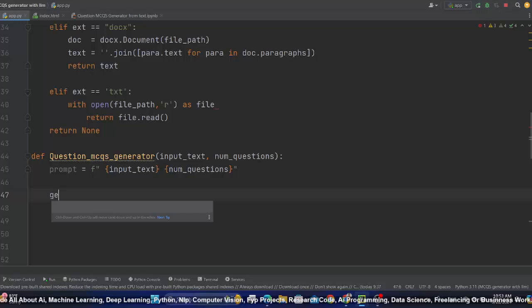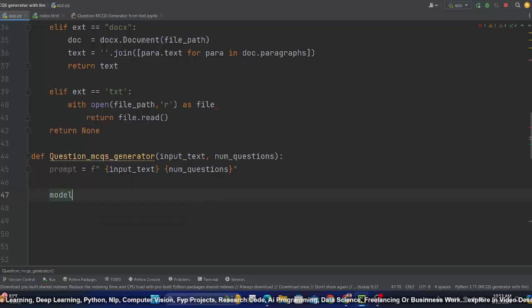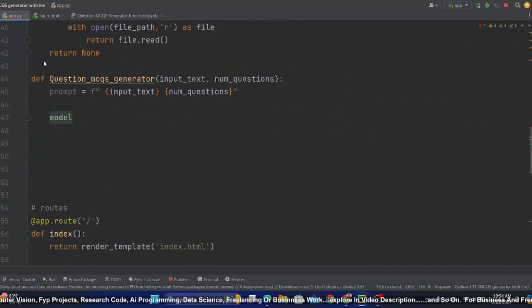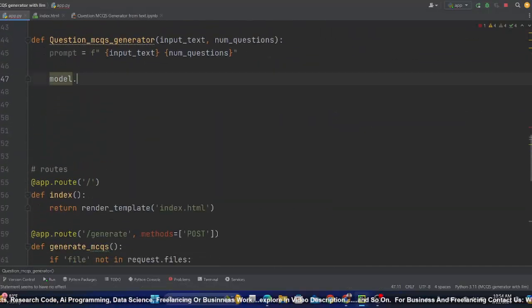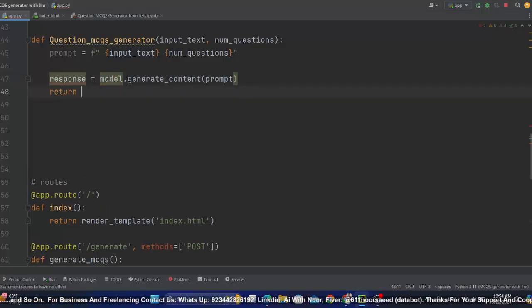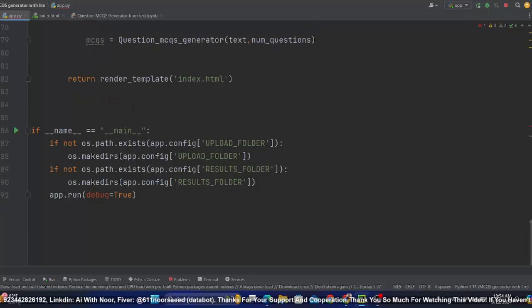Now we will use the model we loaded earlier. If you forgot, this is the model, and with the help of this model we will call generate content and we will pass the prompt, and finally this will be our response, and we will return this response. Okay, return response, and this response we are getting right here.